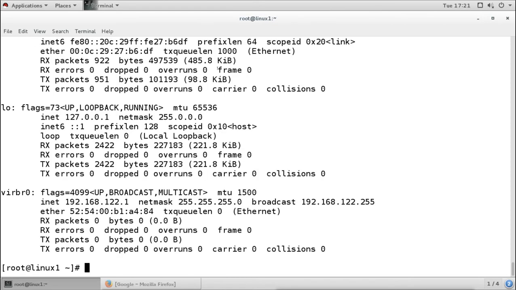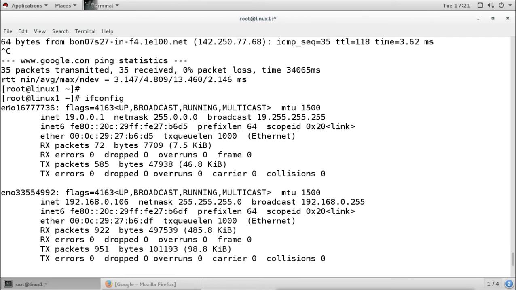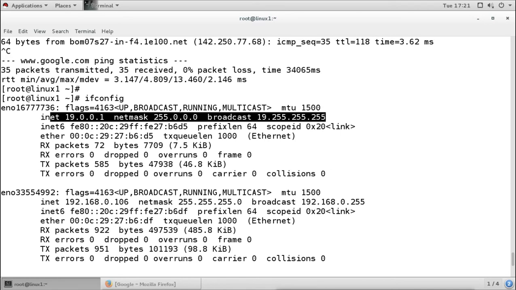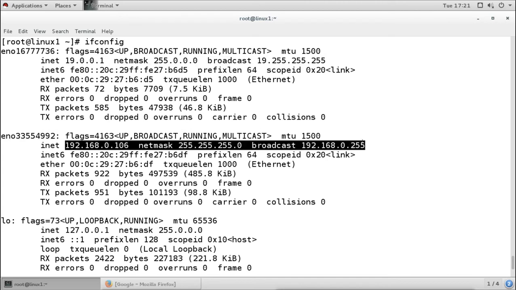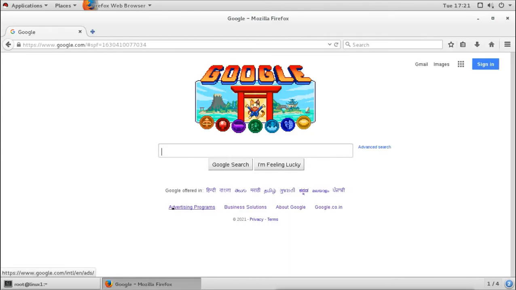When we see here, this is the interface which is connected to our LAN network, and this is the IP address we have on our LAN network. Other clients are connected with this IP address, and with the help of this adapter it is connected to the internet. It gets this IP address automatically from the internet router. It is connected to the internet, and that is why the internet is working on this system.